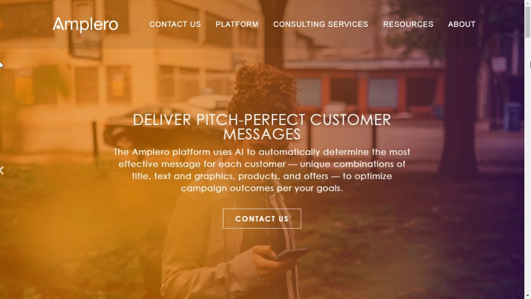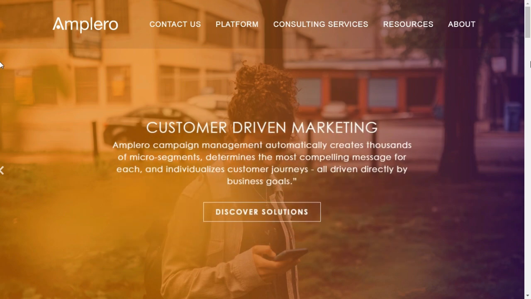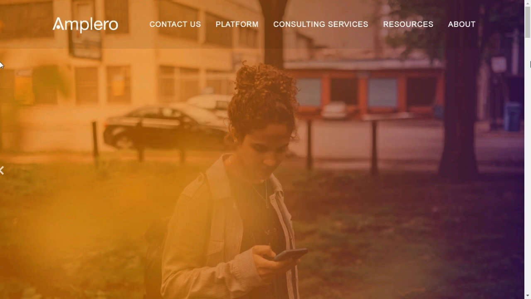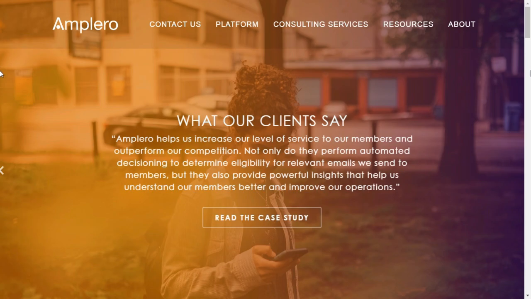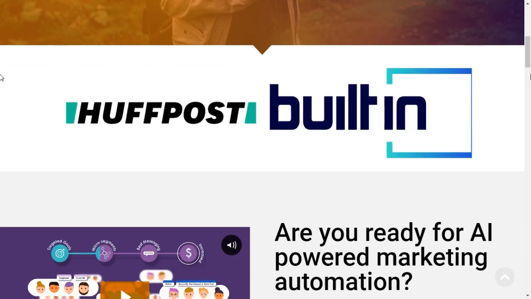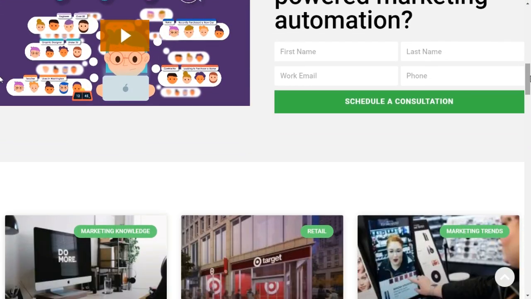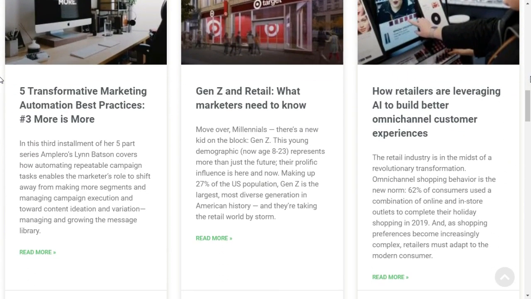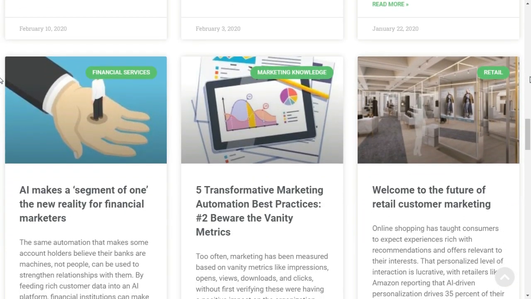This is unique to Amplero's AI-powered platform, which uses machine learning to automatically uncover thousands of new microsegments within your customer database. Then it identifies the most relevant and compelling message for each microsegment. This is truly amazing, guys. Like never before, it can help you achieve mass personalization at scale.